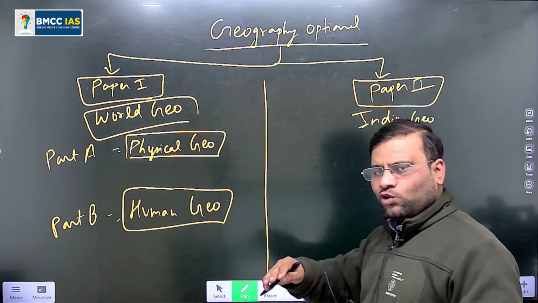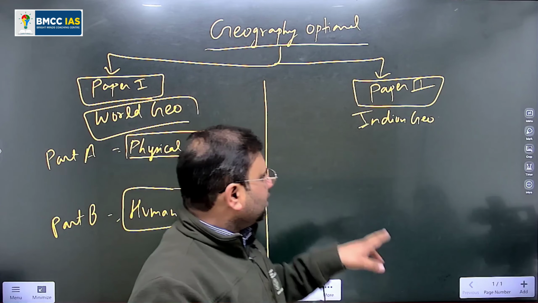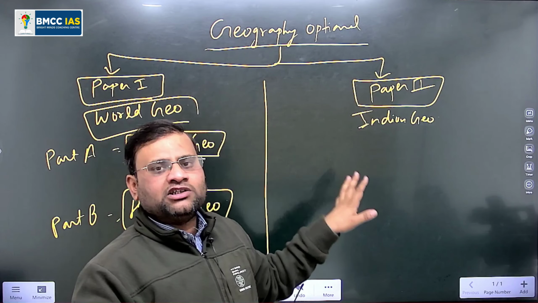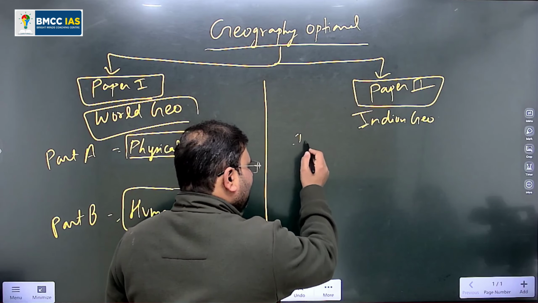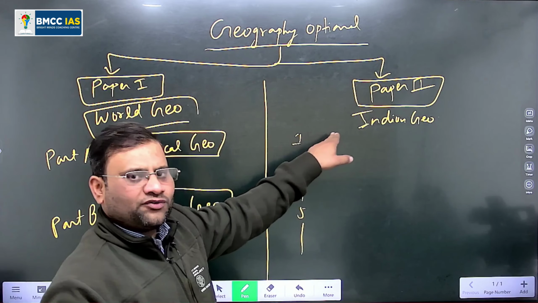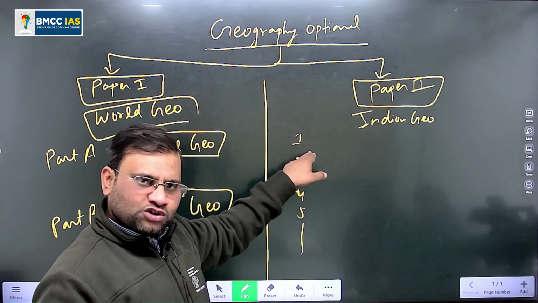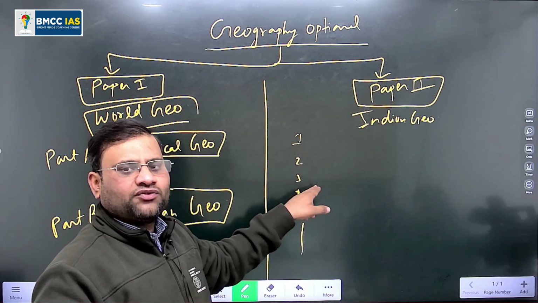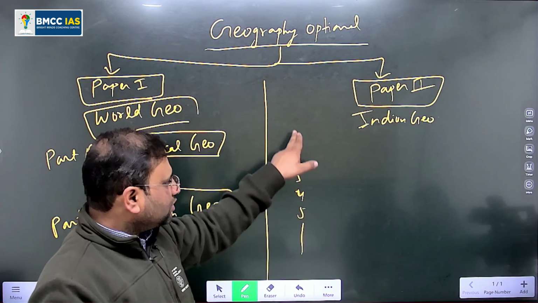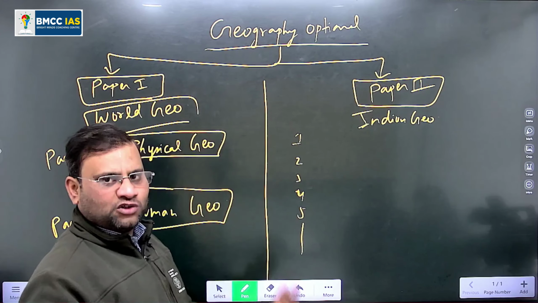And in paper 2, although there is no bifurcation of the syllabus into part A and part B, it is obvious that here also the syllabus is divided into physical Indian geography and human geography. So the first one is the physical geography of India, physical setting. Then there is the topic of agriculture of India, industries of India, resources of India, trade, transportation of India, right, settlement of India, cultural setting of India. So these topics are there. तो उनके अंदर हम अगर बात देखें तो वही है फिजिकल ज्योग्राफी एंड ह्यूमन ज्योग्राफी.